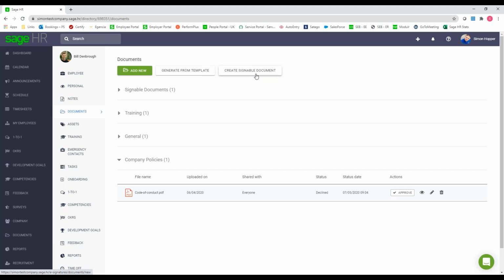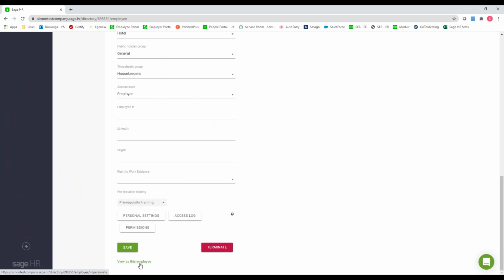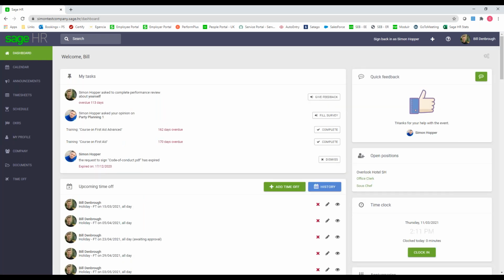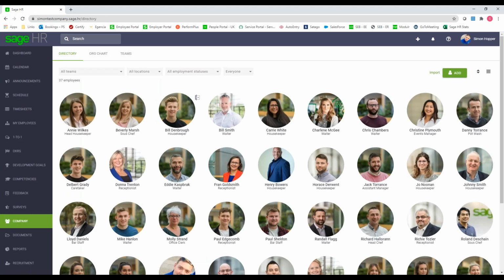But more importantly, what we talked about is self-service. So this is about empowering your employee. So what we can do, if I go back to the employee at the bottom, we've got an option to view as this employee. So as you can see there, we're now logged in as Bill. So we can have a look at Bill's information as though we were Bill. So as you can see, this is where Bill can see his tasks, etc. But if I just log back in as myself, obviously we've changed Bill's record there. We could then go into Carrie, Charlene, Chris, whoever it may be, and change that information as we need. But that's a little bit time consuming, clicking in and out of each individual.